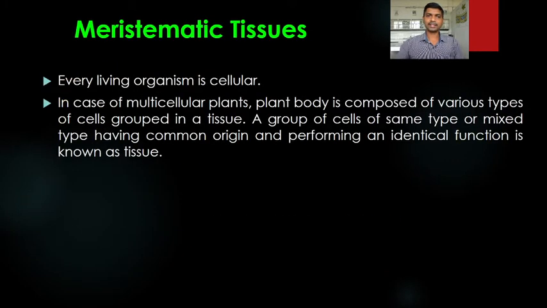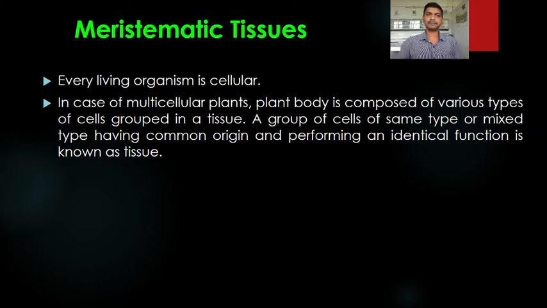So as you know, the plant body is composed of various types of cells, or every living organism is cellular, means it is made up of the cell. So cell is the basic structural and functional unit of life, because each and every living organism is made up of cells.